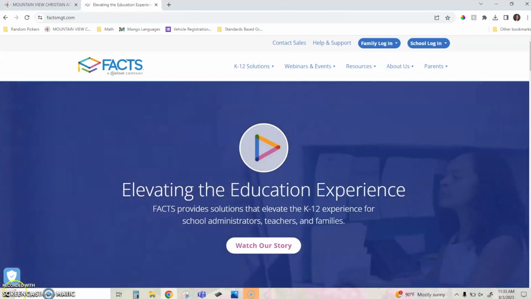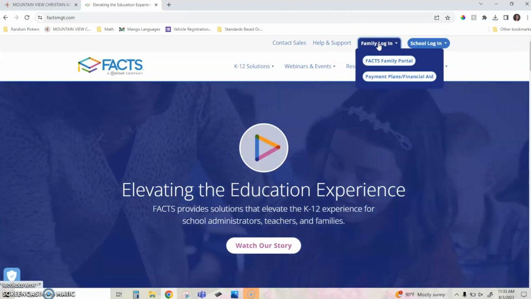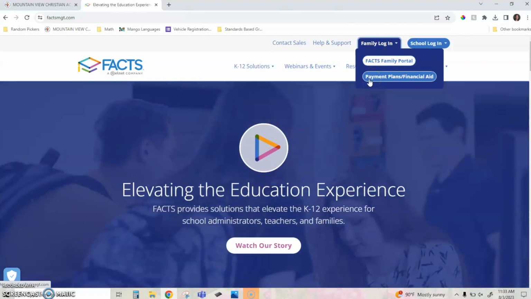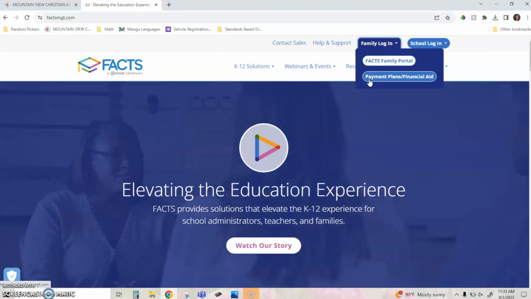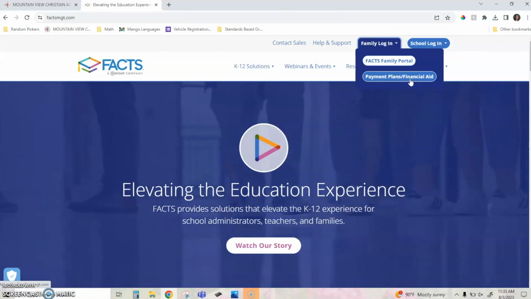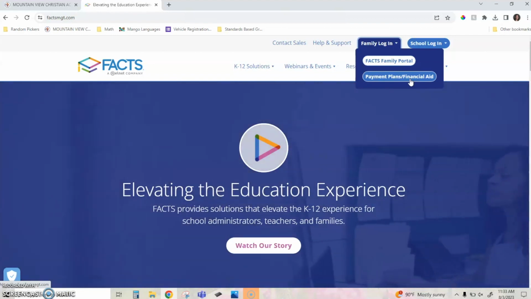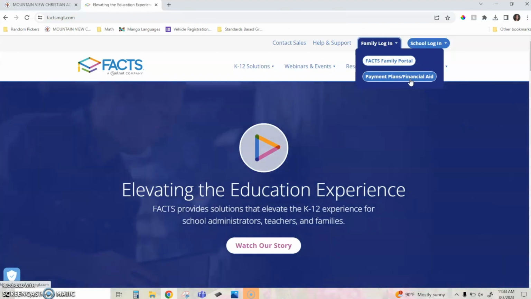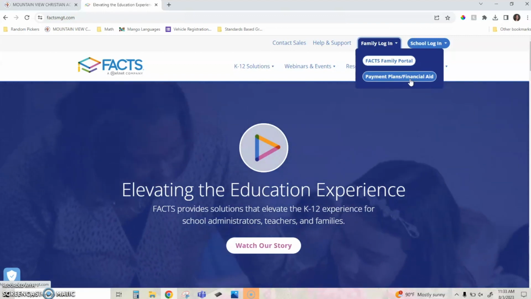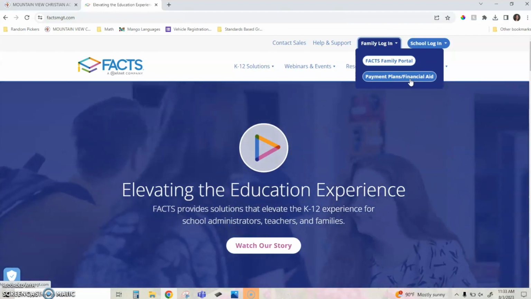Now, as a family, you have access to two different things. I'm going to click here on Family Login, and you'll see there are two options: FACS Family Portal and Payment Plans/Financial Aid. When we talk about FACS Financial, what we're really talking about is this option right here: Payment Plans and Financial Aid. This is where you will sign in to access your tuition plan and your tuition agreement. It is not linked to payment plans for lunch or before and after care. It is only linked to monthly tuition payments.